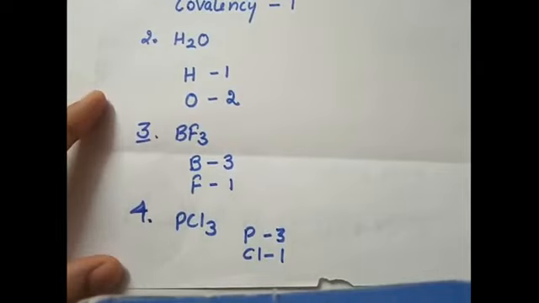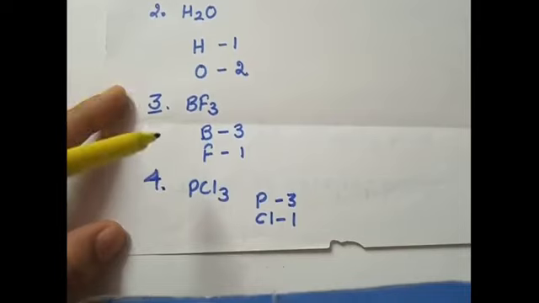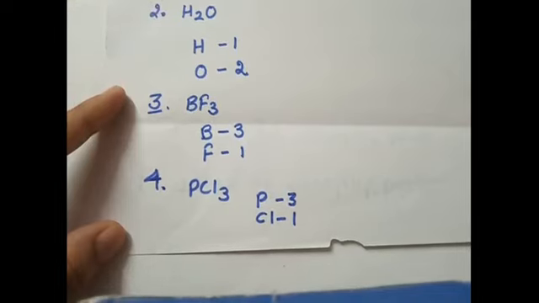Here boron has a covalency of 3 because it has 3 electrons available for the covalent bonding, whereas fluorine has 1 electron which is available for covalent bonding. Let us have one more example to make it more clear to you. PCl3, where phosphorus has covalency 3 and chlorine has a covalency of 1. So I hope now it is clear what is the meaning of covalency.